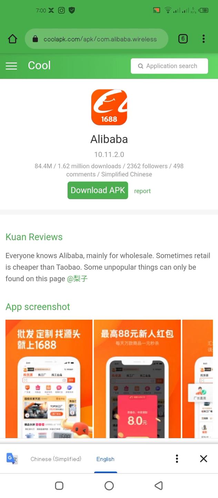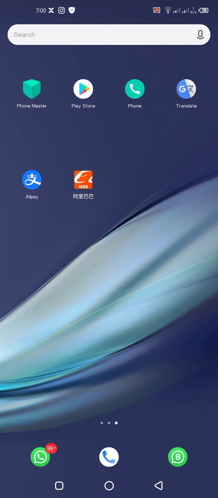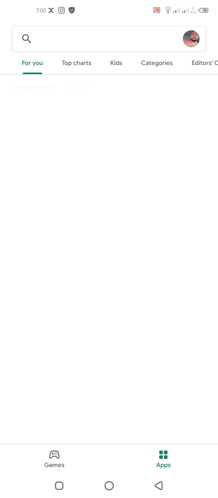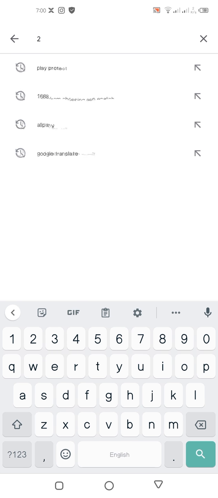So I realized that a lot of people are using 1688 and it has been very difficult for them to download. Most people go to Play Store. Let me show you. You go to Play Store and you try to install 1688,